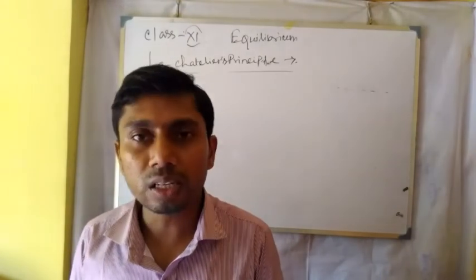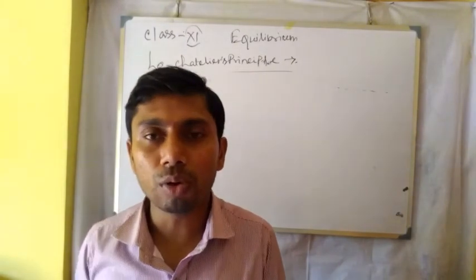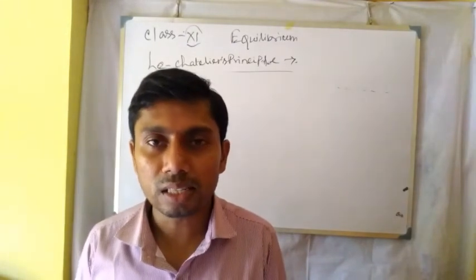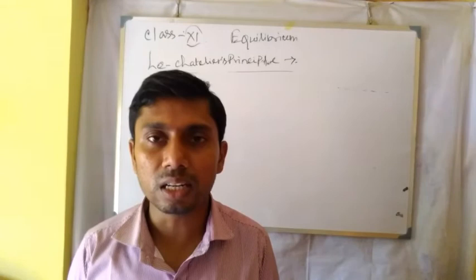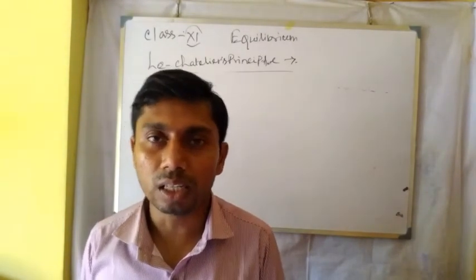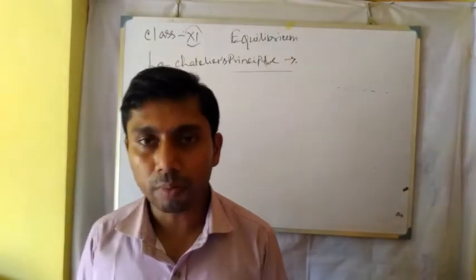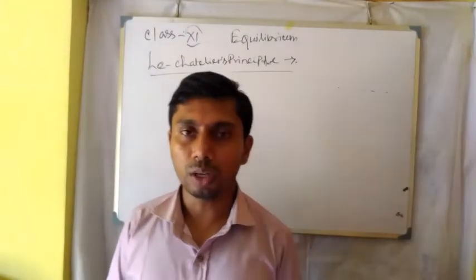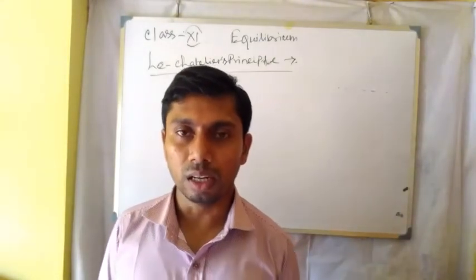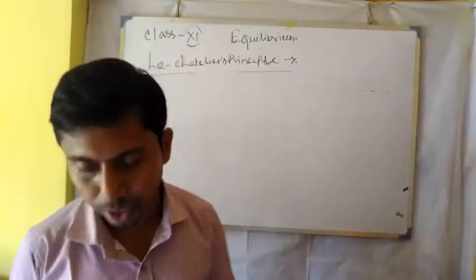Next one, if we increase the pressure in this reaction, then the number of moles on the reactant side is higher and on the product side is less. So the pressure increases the concentration on the reactant side, and for this reason it will move in the forward direction. It is also from the Le Chatelier principle. So these are the favorable or optimum conditions when we get the greater yield.